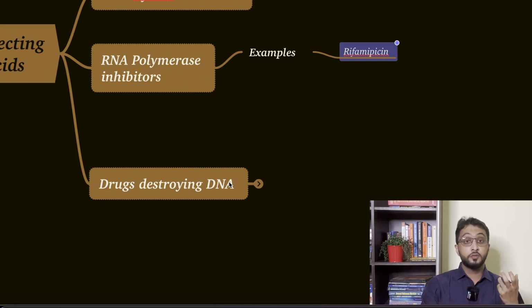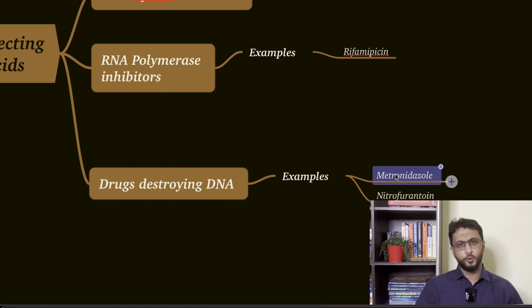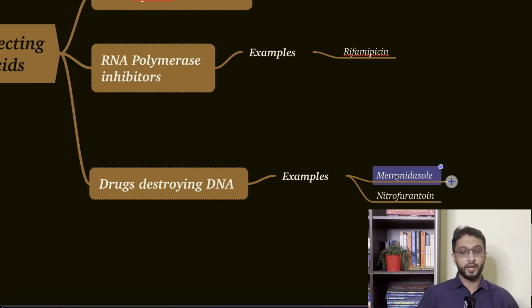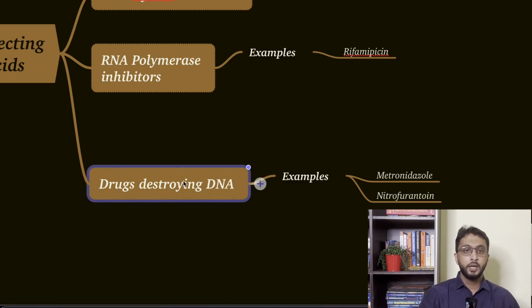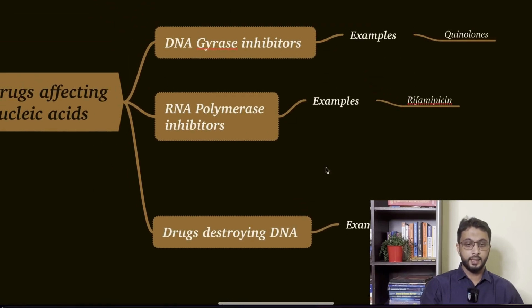Now, drugs destroying DNA, you all know this. Example, destroying the DNA, which is metronidazole. Whenever you do an impaction or difficult extraction, you commonly prescribe metronidazole. Another question asked is on nitrofurantoin: which of the following is the mechanism by which nitrofurantoin acts? It is by destroying the DNA. So, metronidazole and nitrofurantoin, all these are acting on the nucleic acids, which is DNA or RNA.